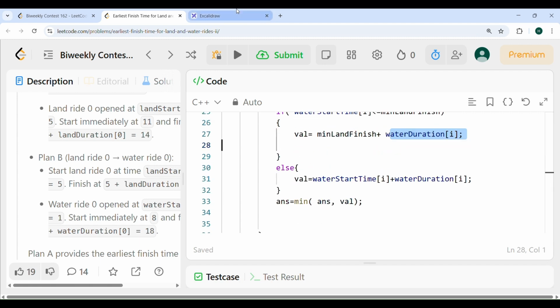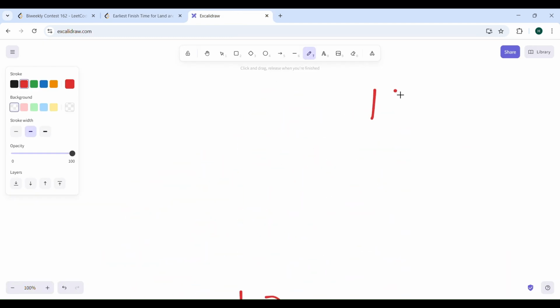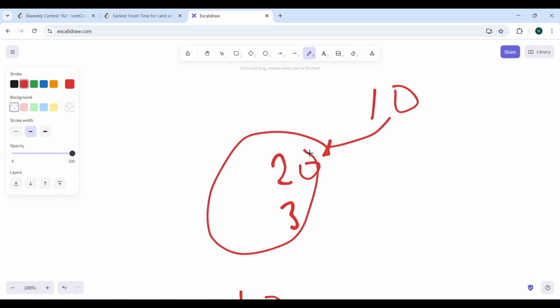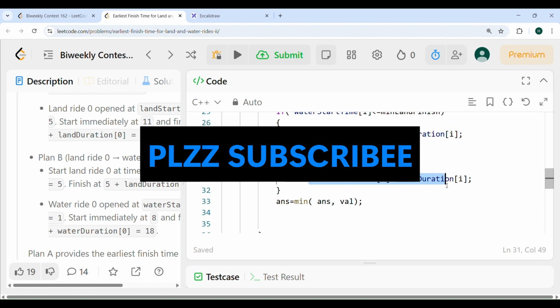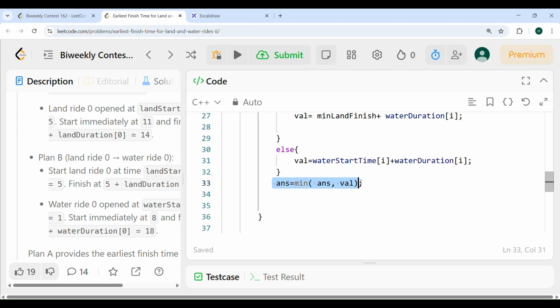Else, let's say you had 10 and the gate opened at 20 and it will last for 3. So what will be your finish time? Quickly tell me. It will be 23, right? So it will be water start time of I plus water duration of I. I'm storing this in a value and the answer will be the minimum of these, right?